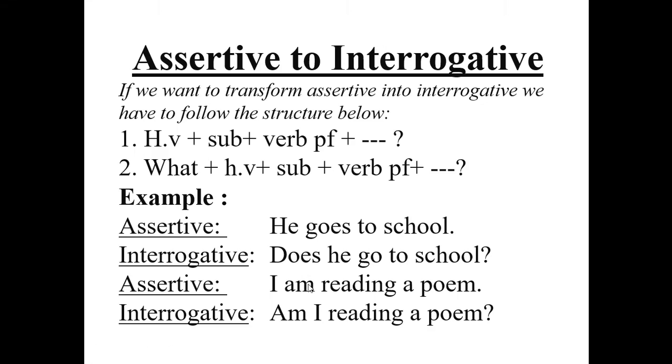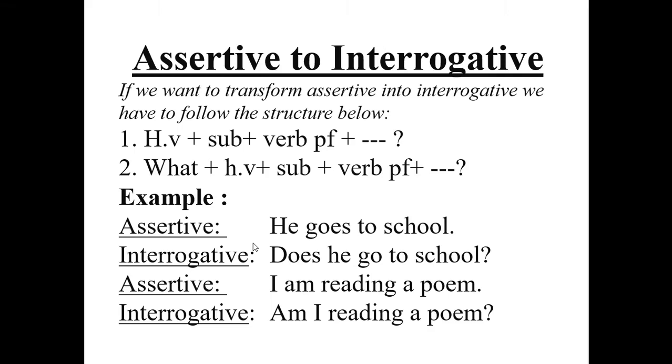So helping verb does, then subject he, then the main verb go. Does he go to school? Then the note of interrogation. Why have we used go? Because as we have used does, we have cut off s or es from the main verb. So here we have cut off es, and that is why we have just put go. So, does he go to school?